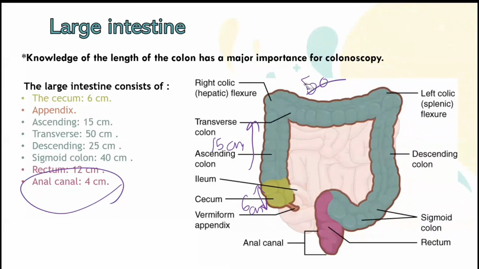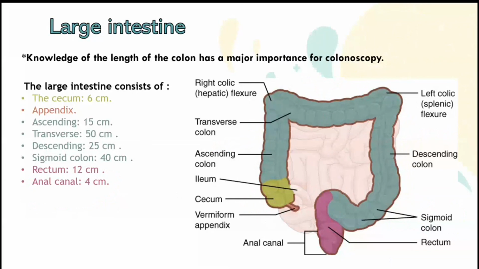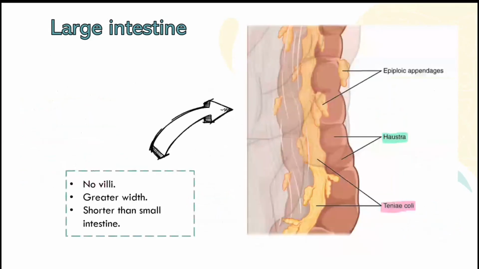Now, what is the second thing that's important about the large intestine? The width of each part, because the sigmoid is likely to be obstructed, as this is the narrowest part of the large intestine. The cecum is the widest one, about 6 centimeters, as I remember, almost. The sigmoid is 4 centimeters. Let's go to the next part.